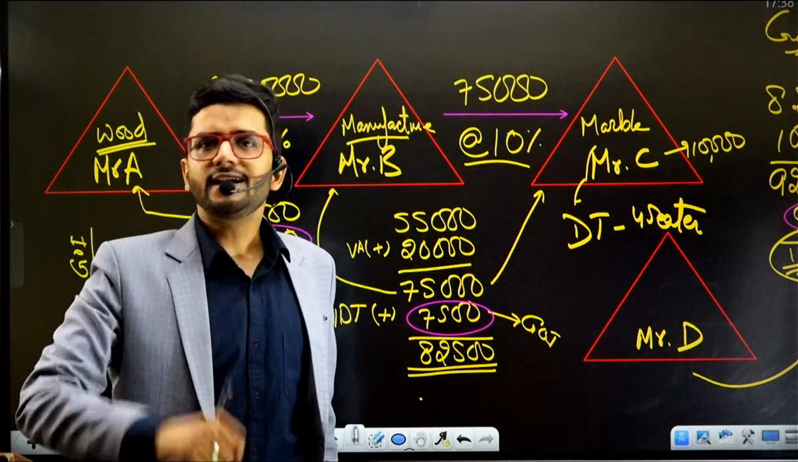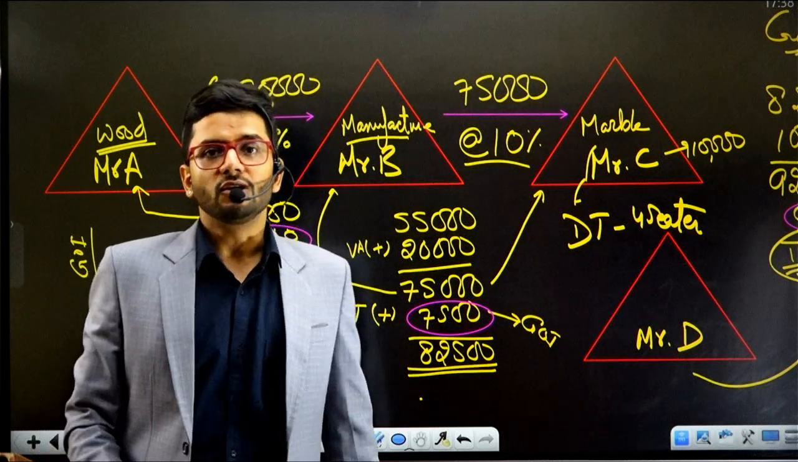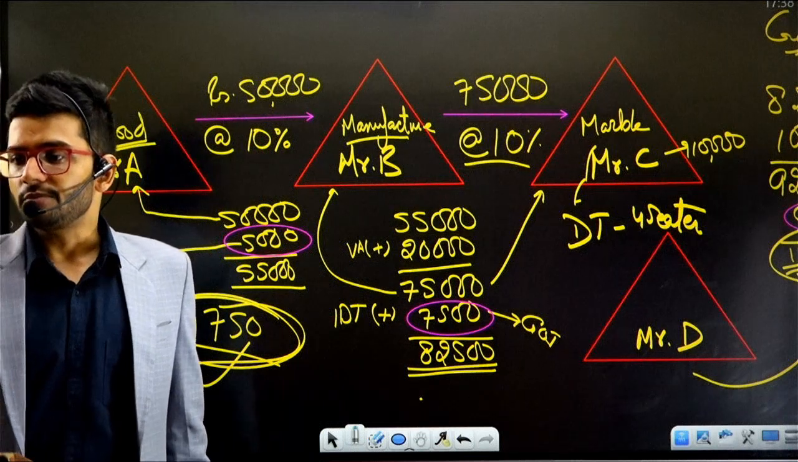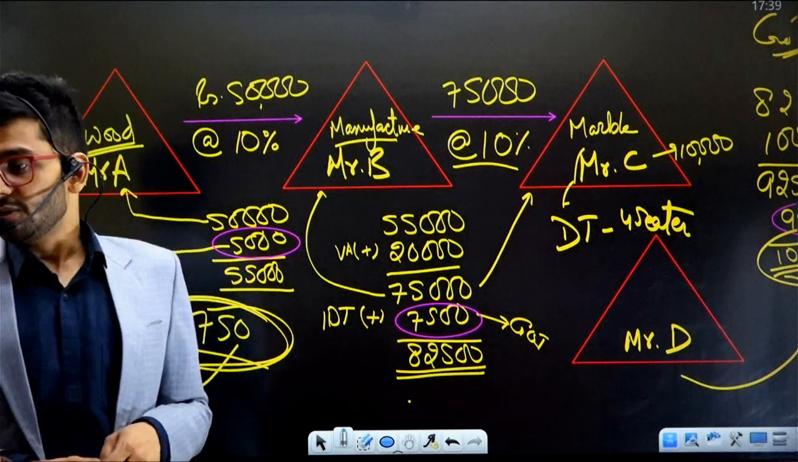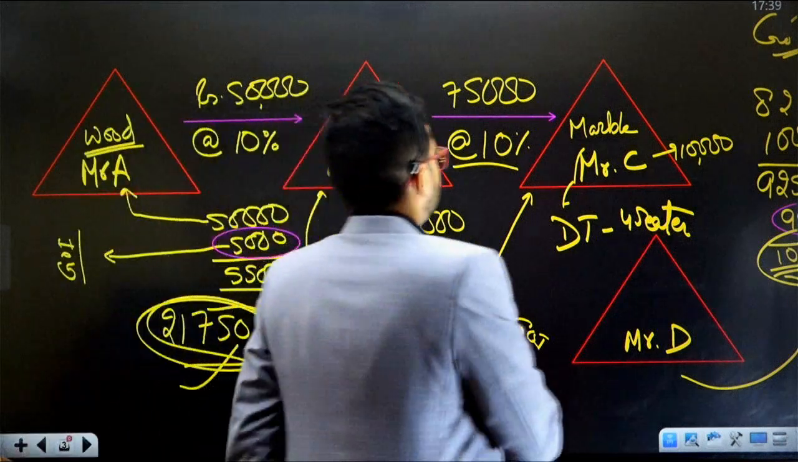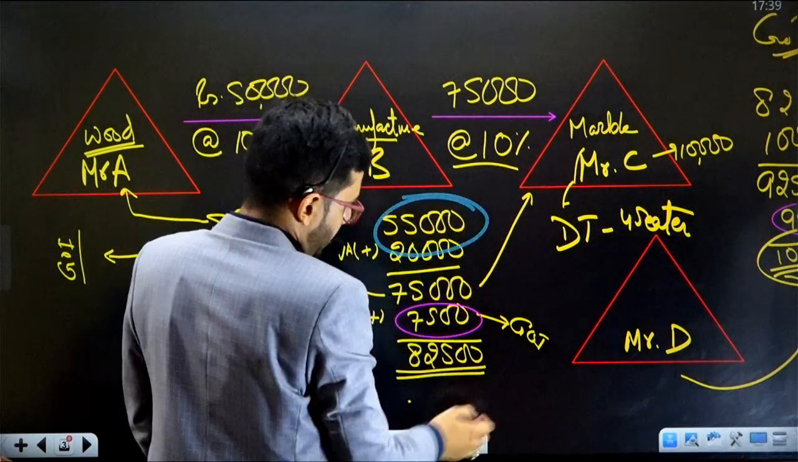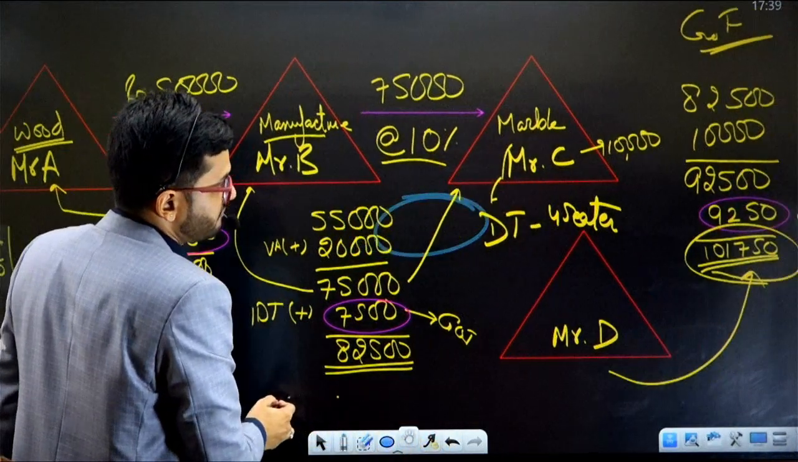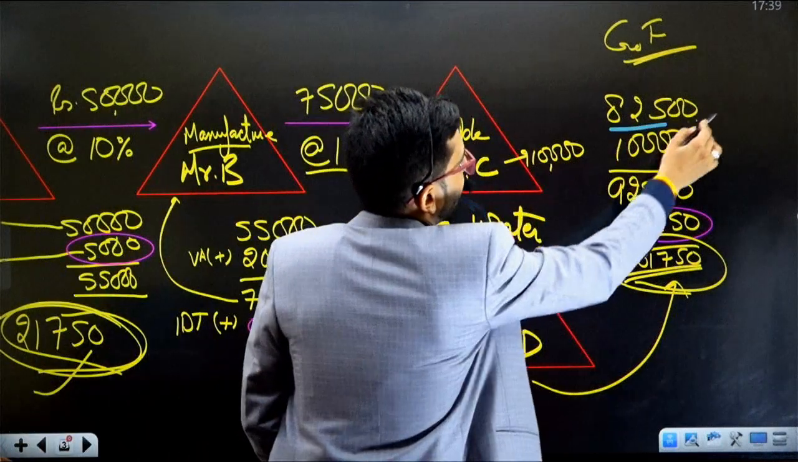And the problem has not ended as of now. The problem is continuing. What is the next level of problem? We'll see the next level of problem. So the next problem is that this amount of 50,000 is again included in the next limb, and once again 50,000 gets taxed. How? This is the next limb.